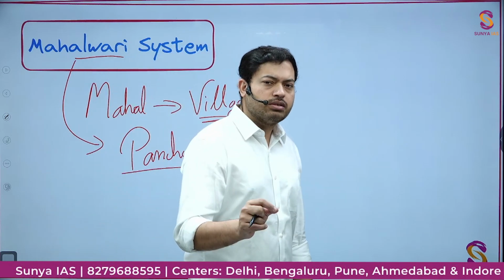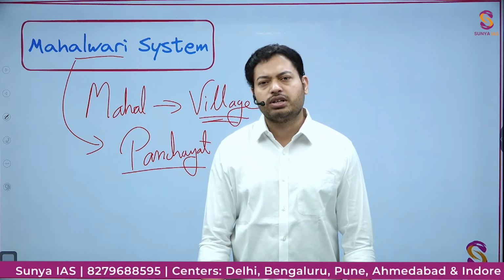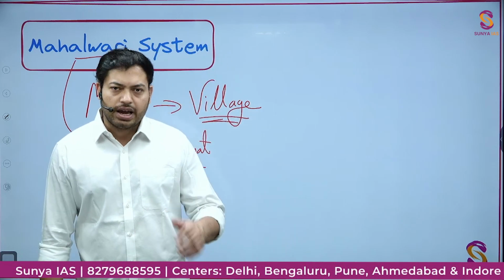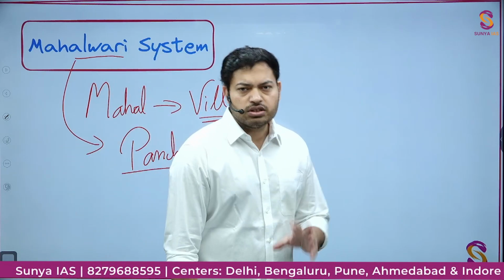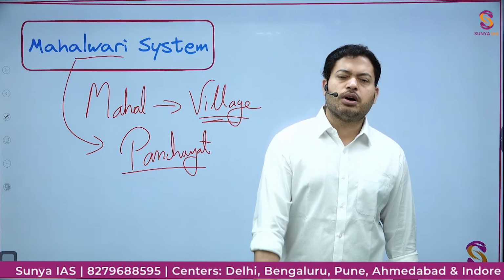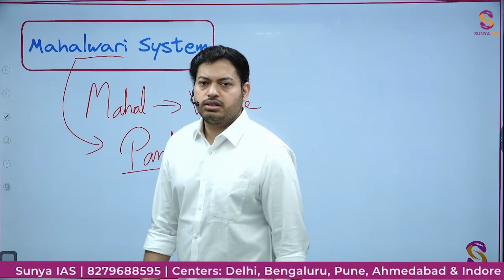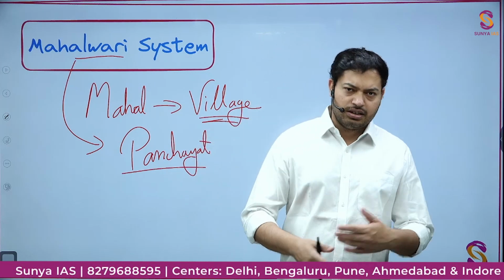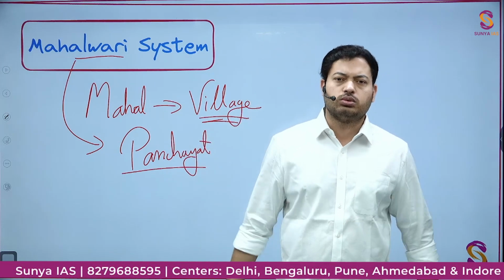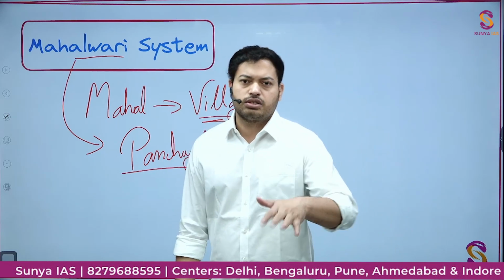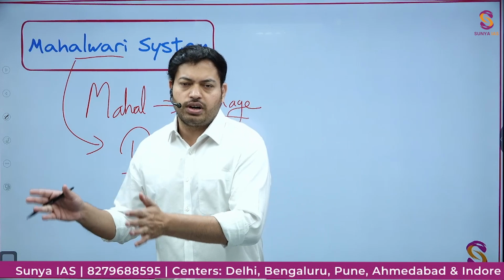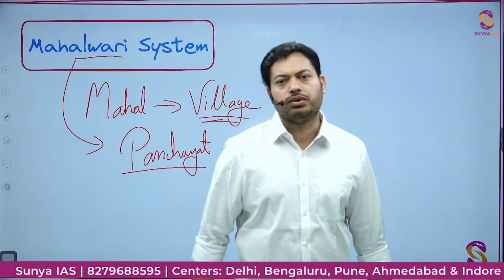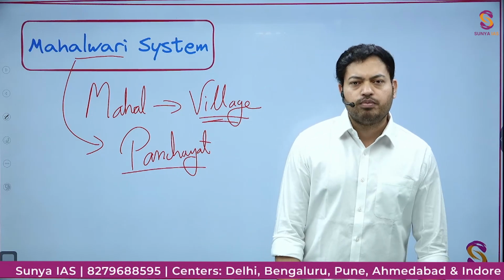Now there were certain better things than the permanent settlement in the Mahalwadi system. For example, because the whole village had to pay the rent at once, even in the worst of the worst cases, there was a sense of community among the people. But there was another problem also in the Mahalwadi system. This further boosted the position of certain families in the village. So you will see that dynastic politics was active back then on the ground also. The Sarpanch's son would also become Sarpanch, and a kind of local dynastic royalty was established at the village level itself, and they also became very powerful. So that was also one of the problems of the Mahalwadi system.